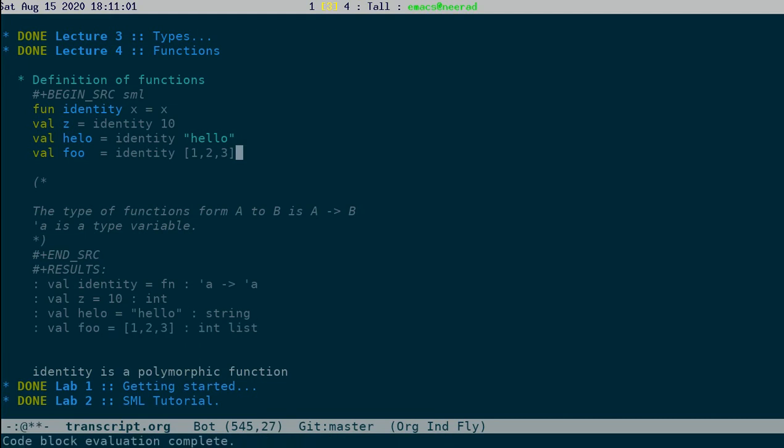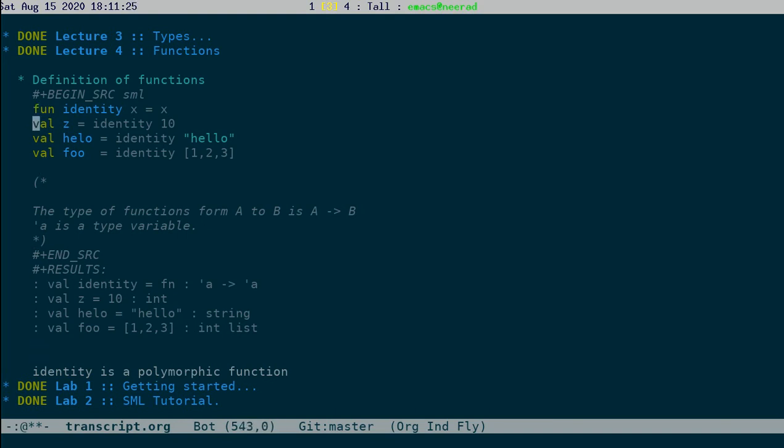Yeah, you see. Foo is 1 2 3 itself, and its type is list of int. Why is that? Why is it an int list? Because you gave it an input which is an int list, and that is the reason why the result is also an int list. Okay. So identity is a polymorphic function.